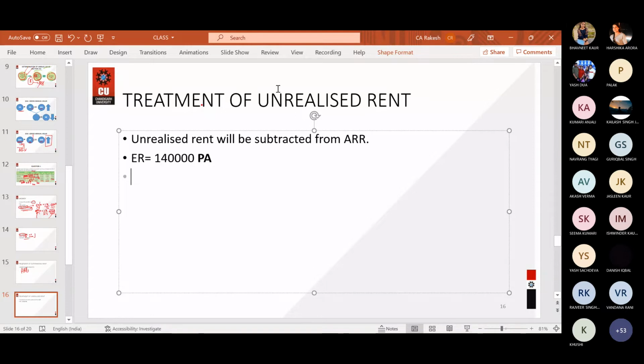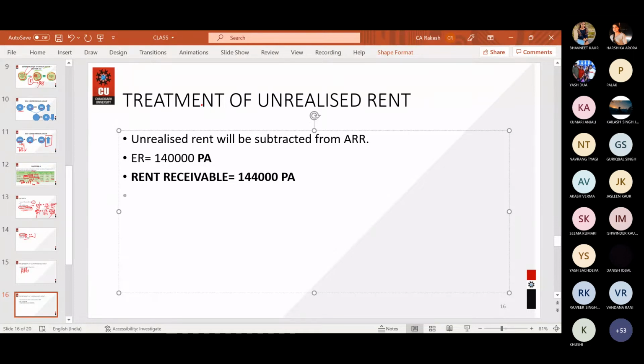Just write it as rent receivable, because ARR is also received also. Rent receivable is, let it be 1,44,000 per annum. If per annum would not have been written, then also it is per annum only.